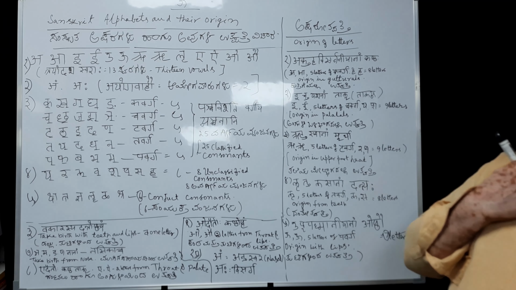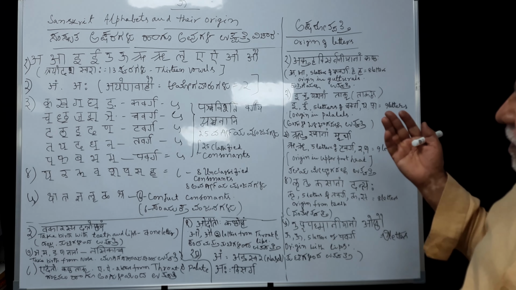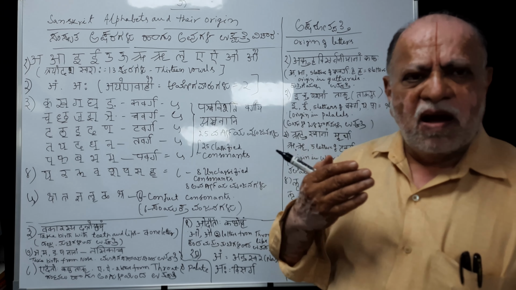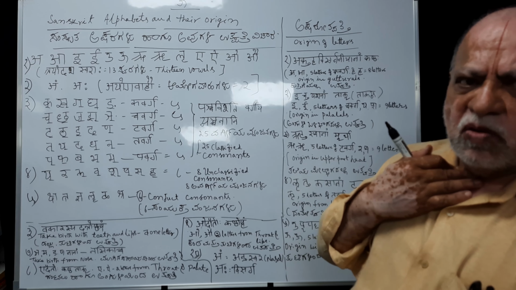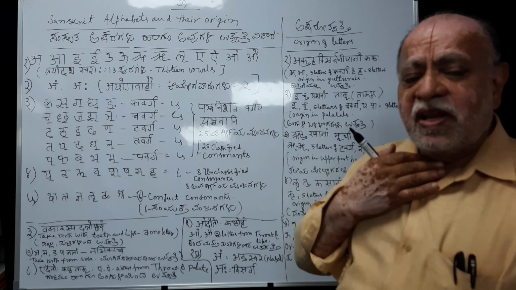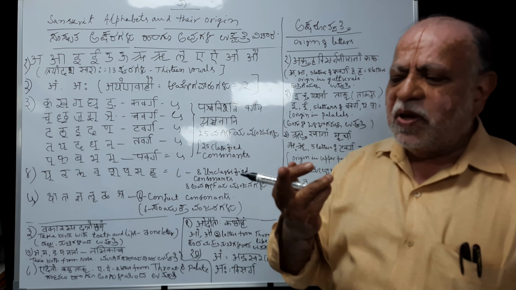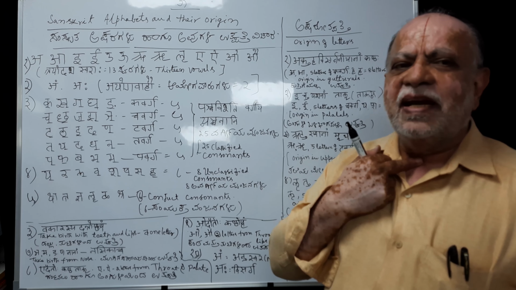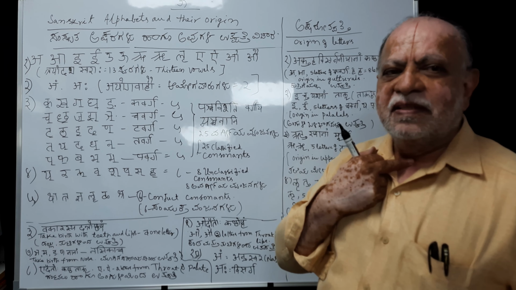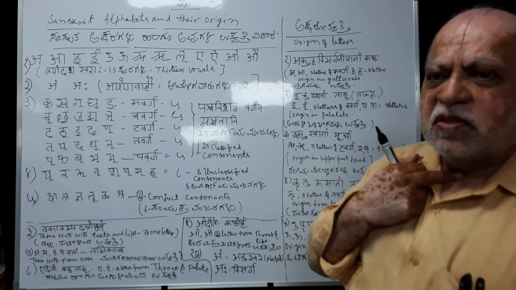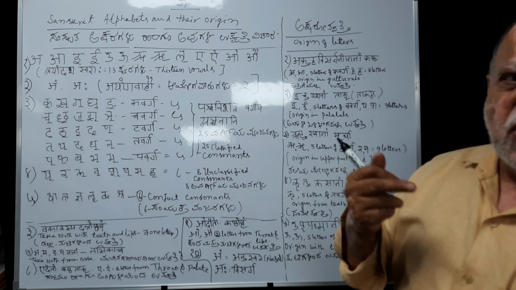Kantaha means the neck, or you can call it the throat also. There is no harm in it. So you can feel the vibration of all these letters by keeping your finger exactly near the neck. If you pronounce that way only, the correct pronunciation comes.